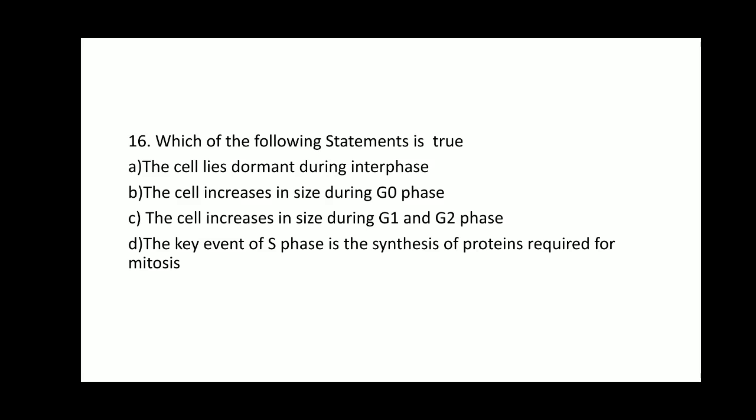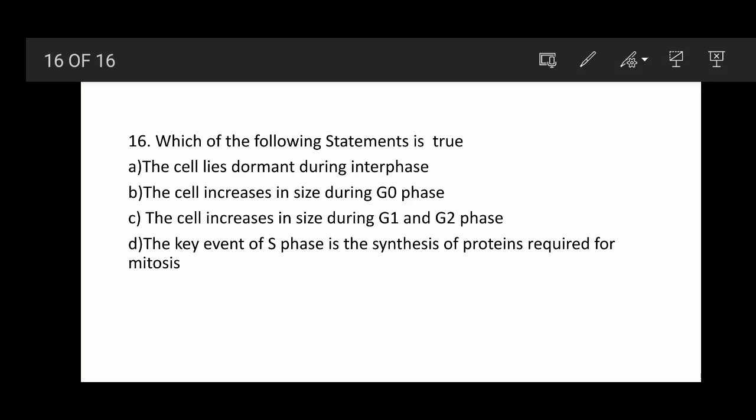Option C, the cell increases in size during G1 and G2 phase. Yes, in both cases the cell growth continues. The cell grows in size and synthesizes the other cell organelles and the biochemicals. So option C is the true statement and it is the correct answer.